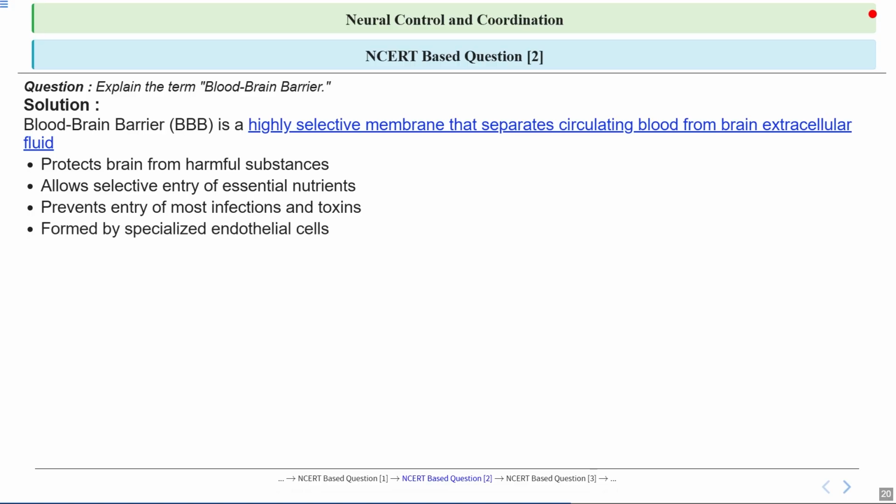The blood-brain barrier is formed by specialized endothelial cells that line the blood vessels in the brain. These cells are tightly joined together, creating a strong barrier like bricks in a wall with no gaps between them. To sum up, we can say that the blood brain barrier acts as a protective shield for our brain, allowing in what's needed and keeping out what could be harmful.